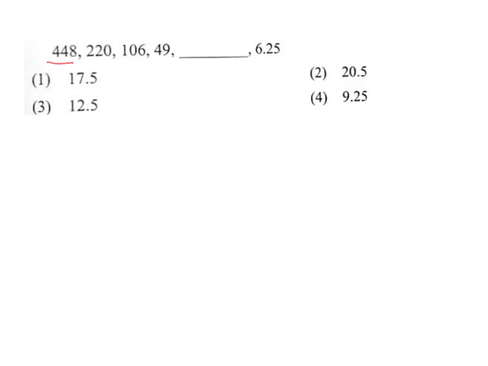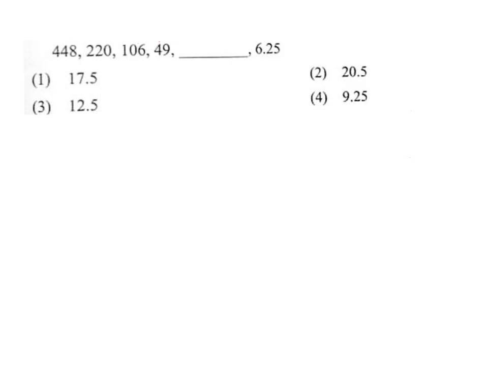What is it here? 448, 220, 106, 49, 6.25. So what I can observe is it is consistently decreasing. That is number 1 I can say. Whenever it is constantly decreasing, I can take the difference between these numbers and check the difference. But the problem here is the last one, 6.25, it is in the point. So obviously 6.25 means definitely division is involved. That's what we need to think. So let's try to see how this division is involved.